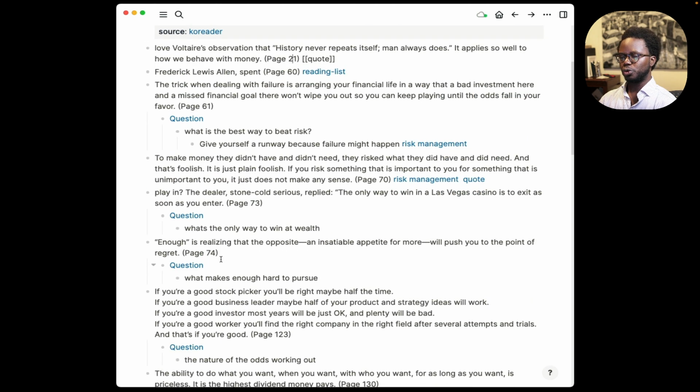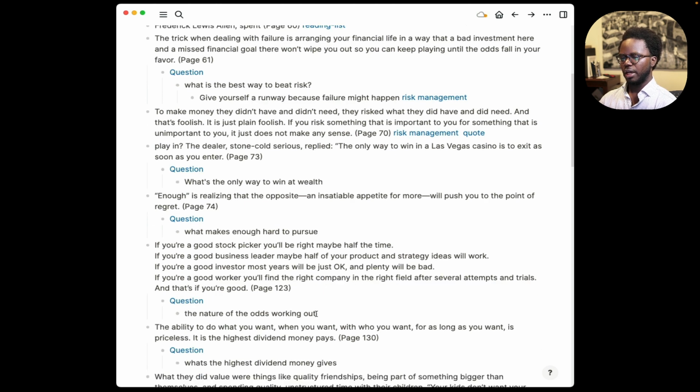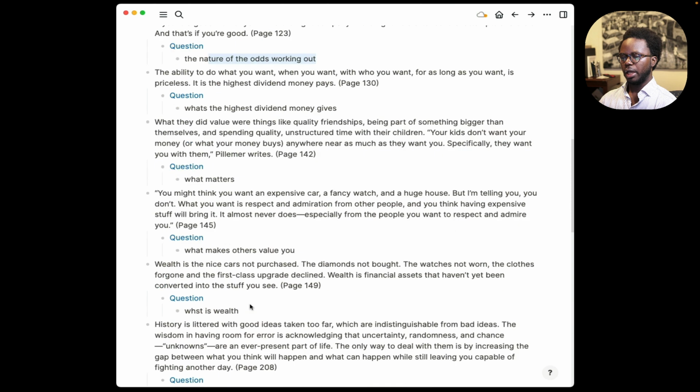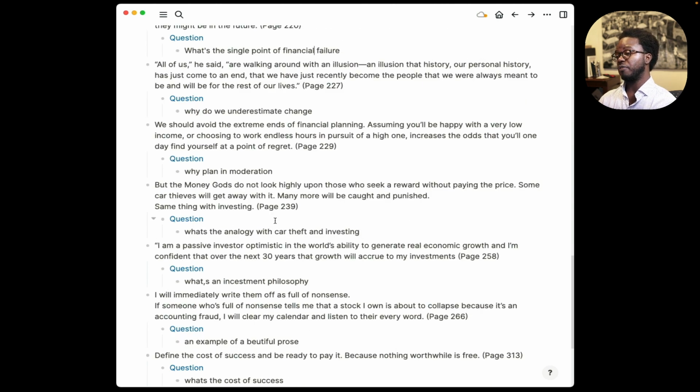And I go through. So here is where I fix my typo when I'm taking my notes on my iOS. Sometimes it's a little bit harder to type on there. So I will come here and fix the words and edit my question and pretty much go through these notes, giving it my own take, answering the questions in my own words, writing summaries of blocks, or creating new notes, like this one on financial failure, or creating new notes off of this.